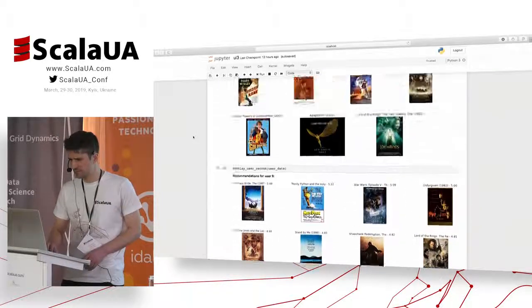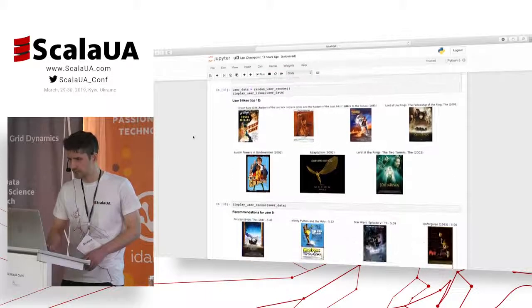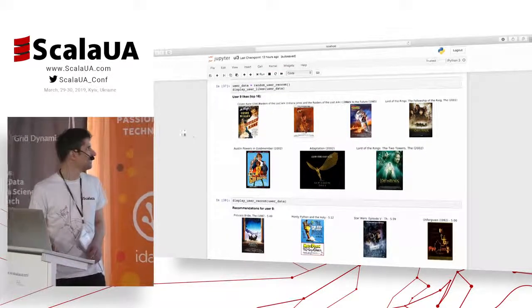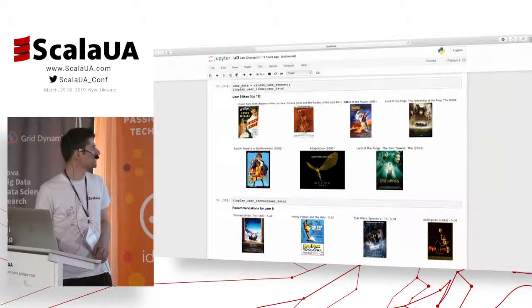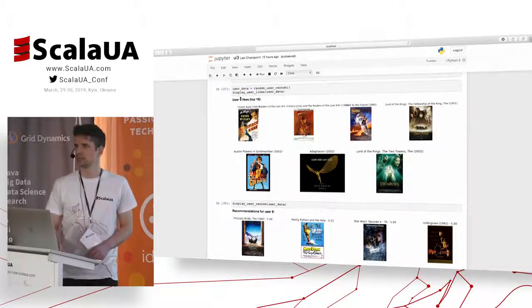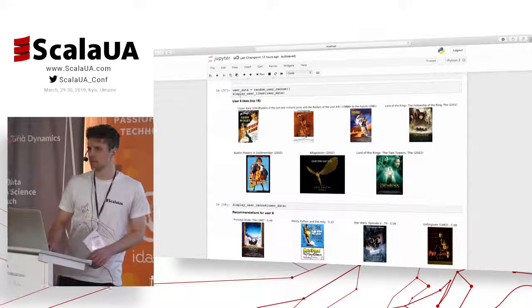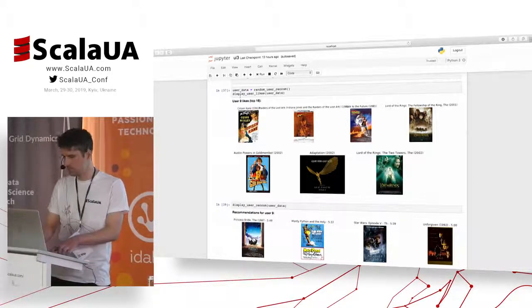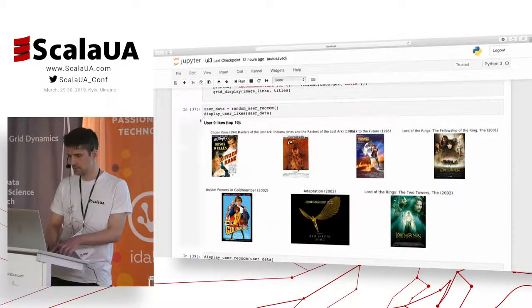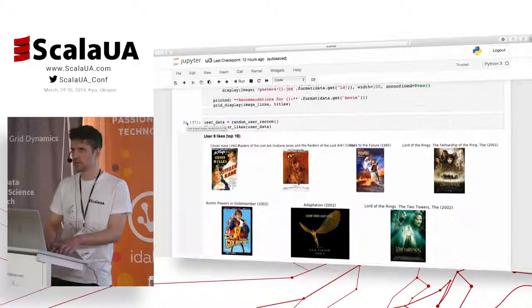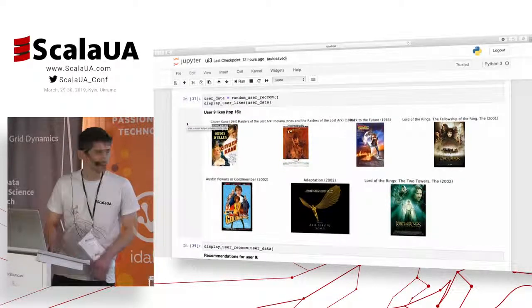Okay, I have a few examples here already, so let's see the user, which ID is it? It looks fine? Can you see it? Yep. Not so good. Okay. Better? Okay, let's try to do this.